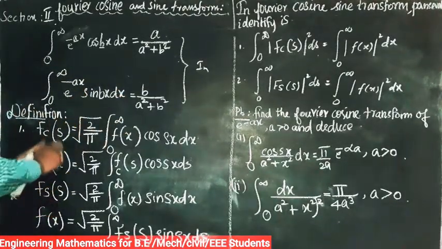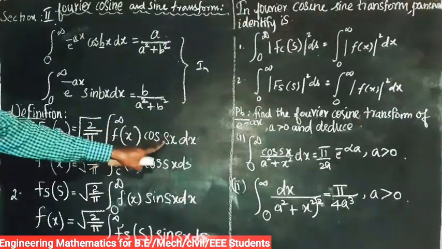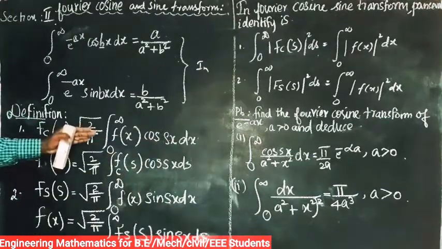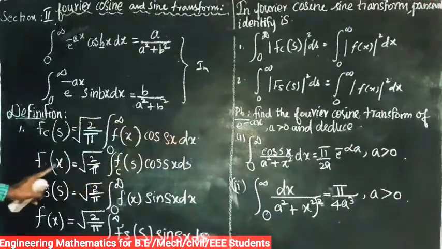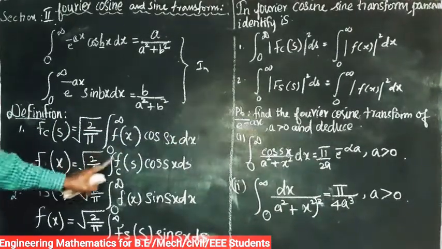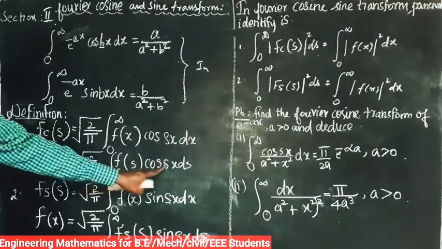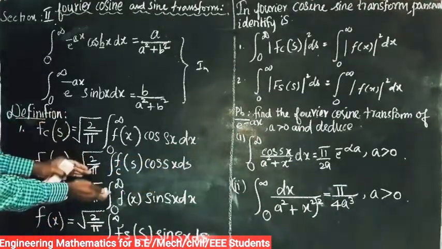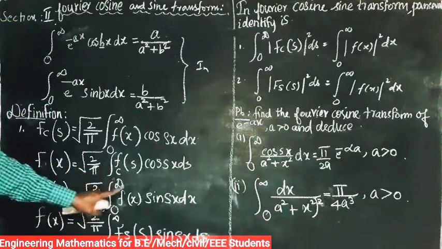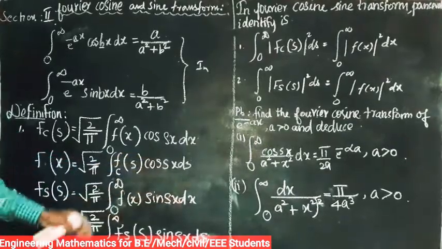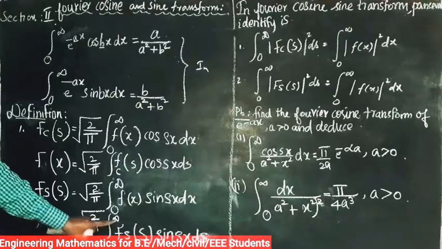So Fc of s is equal to root of 2 by pi integral 0 to infinity of f of x into cos sx dx. And the inversion formula, that is the converse of this formula, is f of x equal to root of 2 by pi integral 0 to infinity of Fc of s into cos sx ds. And similarly the sine transform Fs of s is equal to root of 2 by pi integral 0 to infinity of f of x into sin sx dx. And again the inversion formula, f of x equal to root of 2 by pi integral 0 to infinity of Fs.